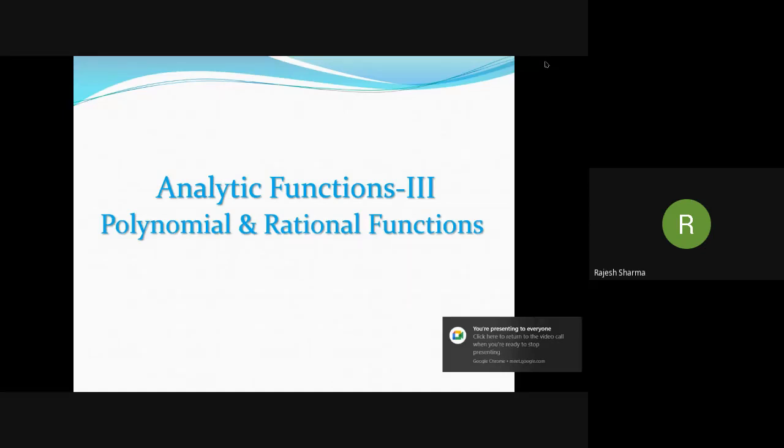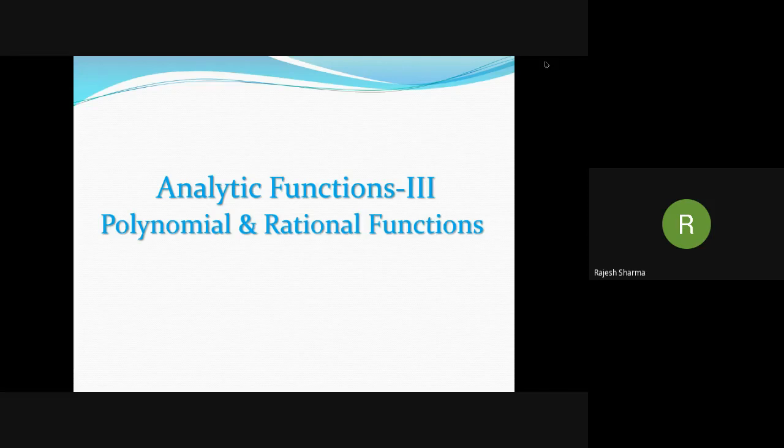3. Polynomial and rational functions. This is the continuation of the previous discussion in video Analytic Function 2. We here discuss polynomial and rational functions. The polynomial and rational functions are of special interest in the study of complex analysis.